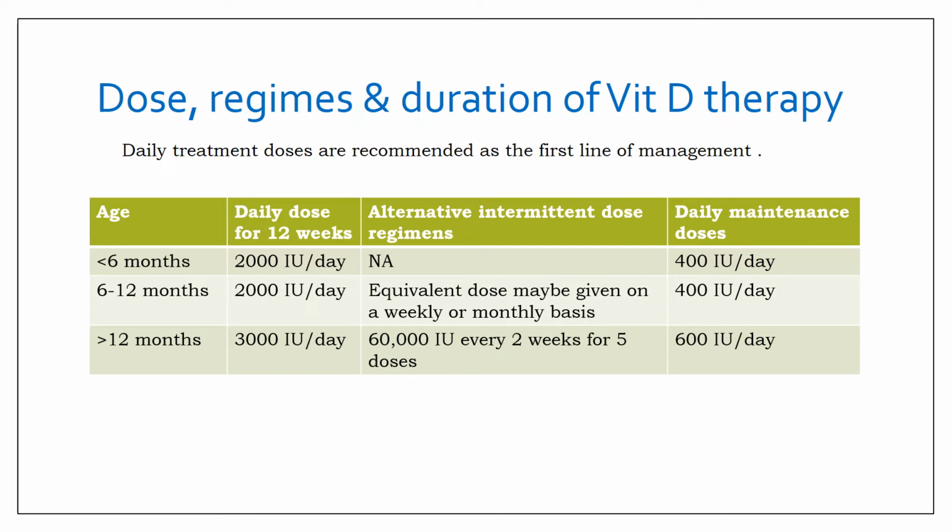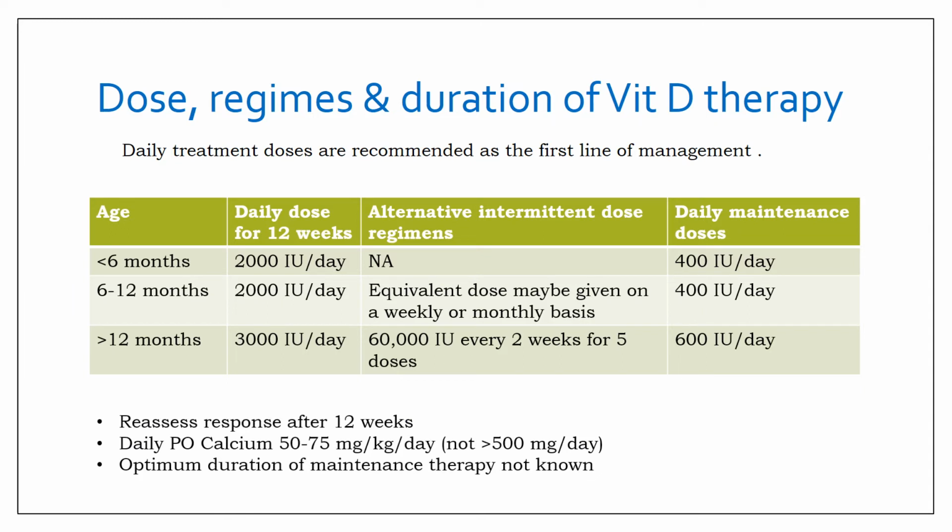In children more than 12 months, however, the daily dose is 3000 international units per day, and alternatively you can give 60,000 international units every 2 weeks for approximately 5 doses, that is around 3.5 months. And the maintenance dose in these children is 600 international units per day, to be given after the deficiency has been made over. You must also continue this therapy of daily dosing for approximately 12 weeks and assess the response after 12 weeks.